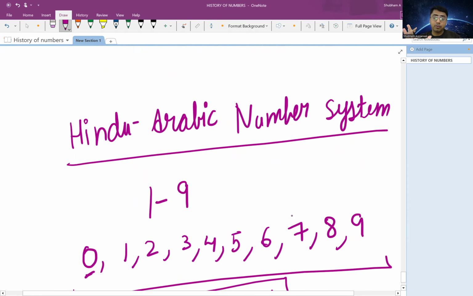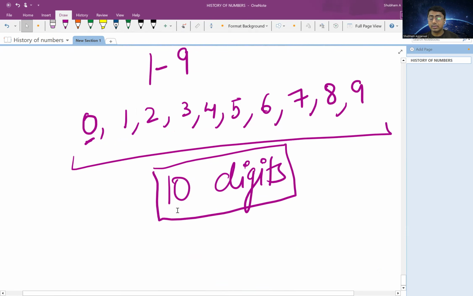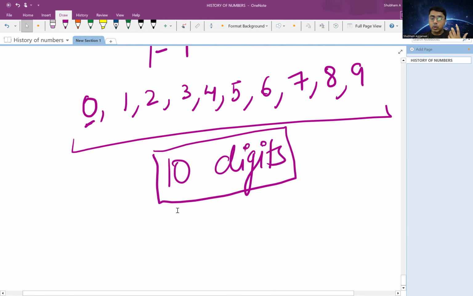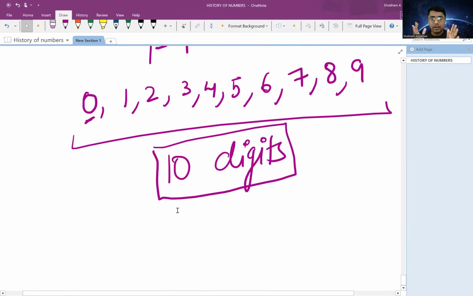The Hindu-Arabic number system was invented in India in the 5th to 6th century of the Common Era, and later on it spread to the Arab world. That is why it is known as the Hindu-Arabic number system. Initially we had only 9 digits, that is 1 to 9, but later on Aryabhata gave us the most important digit, that is 0, right? So in total we have 10 digits in our Hindu-Arabic number system that is used across the world. And these 10 digits can make every number of this universe.